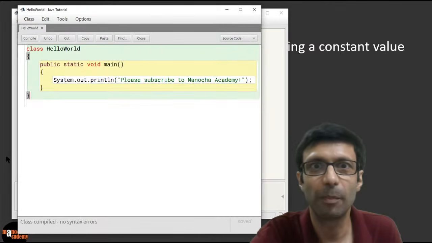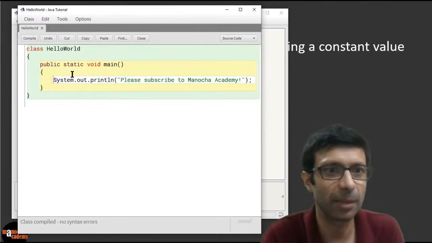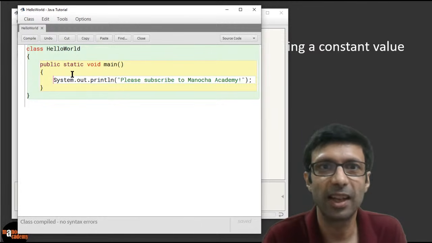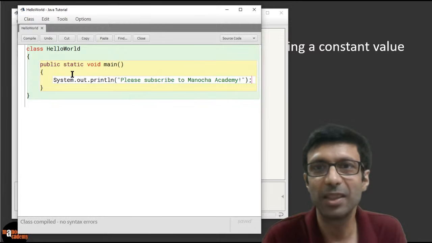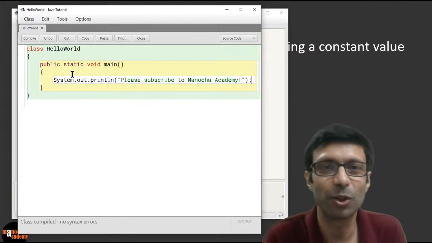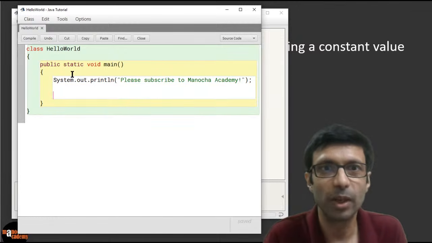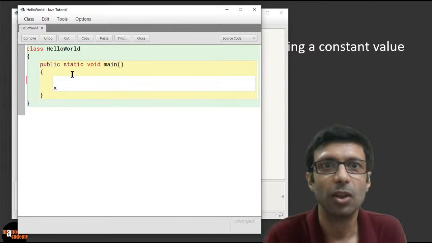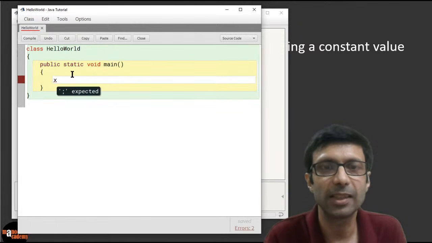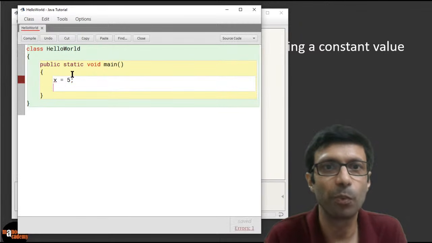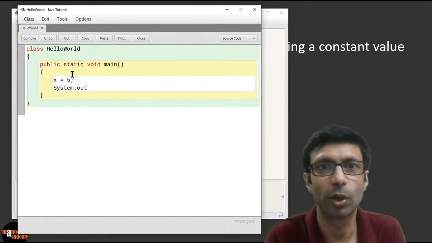Okay. So let's pull up our hello world program and write something simple here. I'll keep this line, or we can remove it by commenting. I'll show you that. Let's say you want to write X equal to 5. Let me delete this line so that it's simple. We want to write X equal to 5, and we want to print out X. Can we do that?